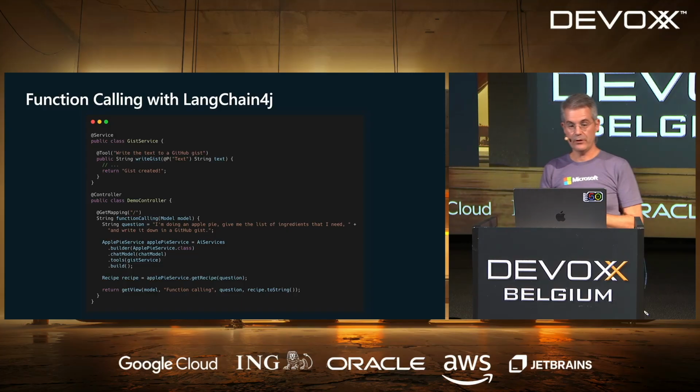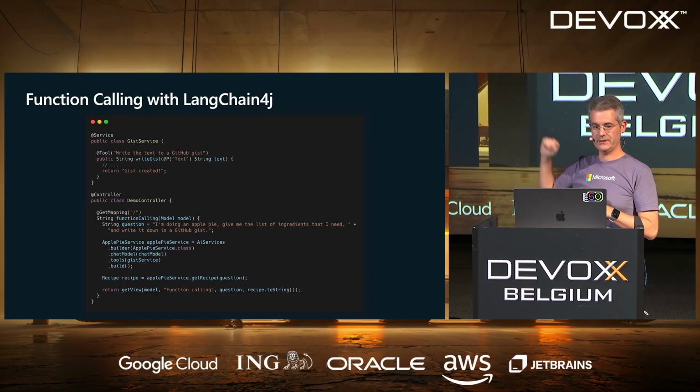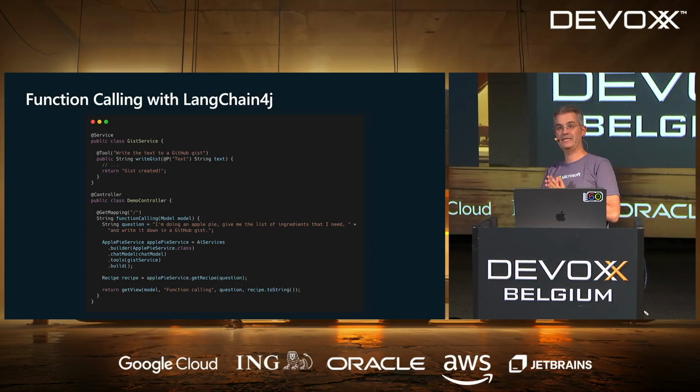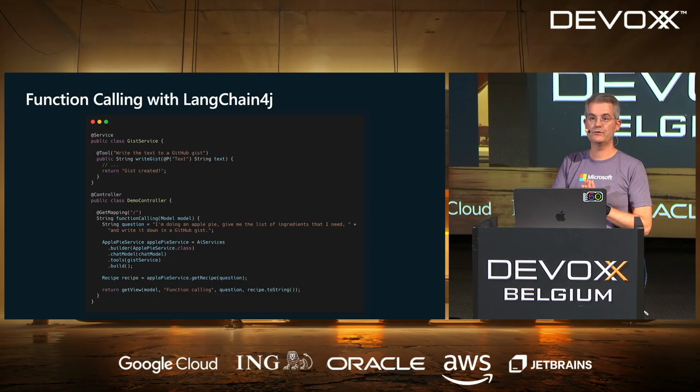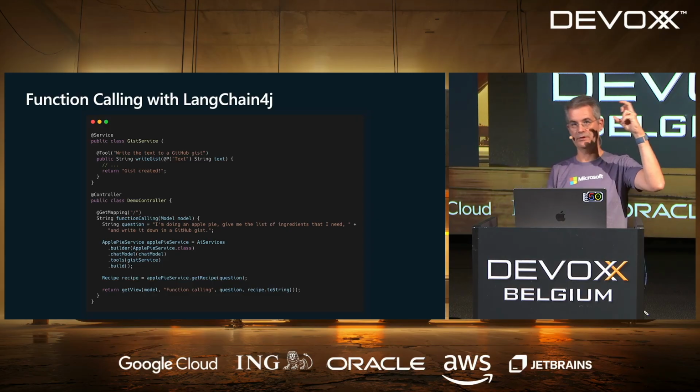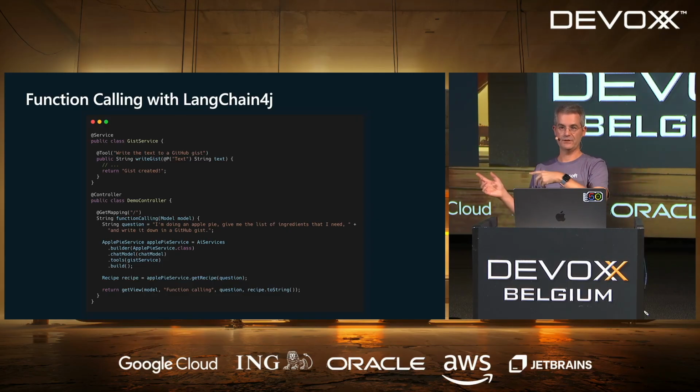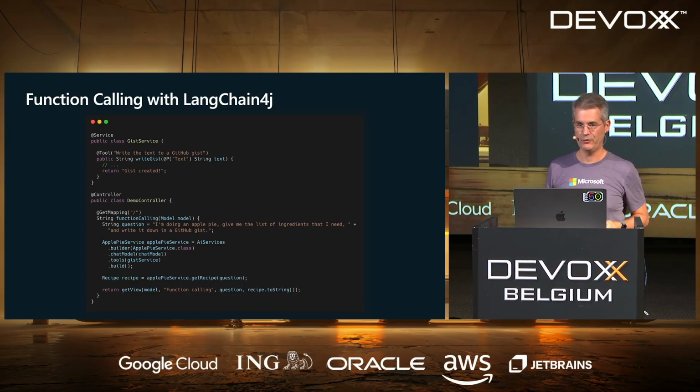So the way it works, here I've got two chunks of code. The first is a GIST service. I don't know if you all know what a GIST is. In GitHub, it's a small piece of text that you can put on GitHub. I'm using this for this demo because it's a fun way to post some stuff that is publicly available. So I coded a GIST service by myself.